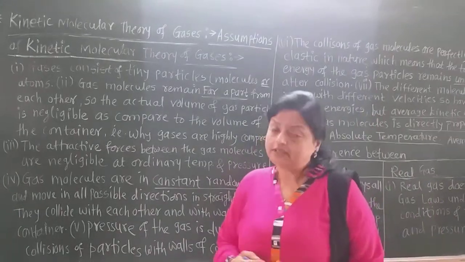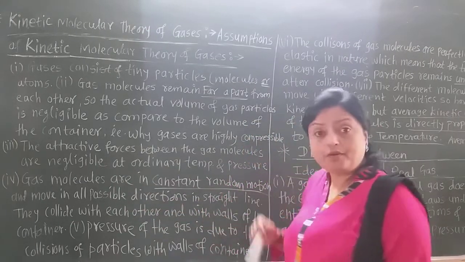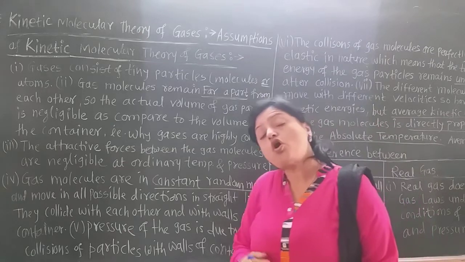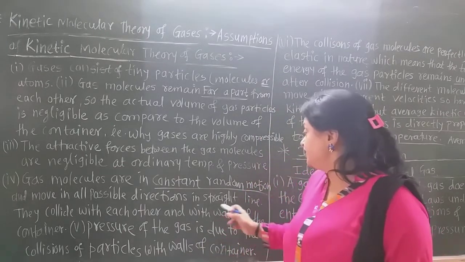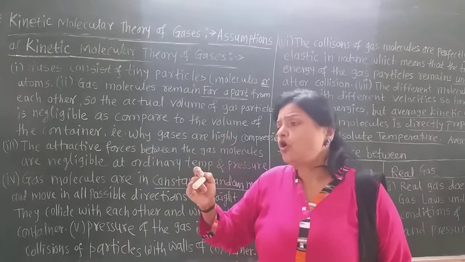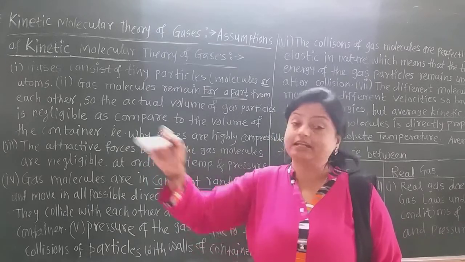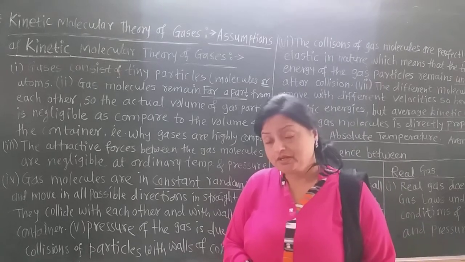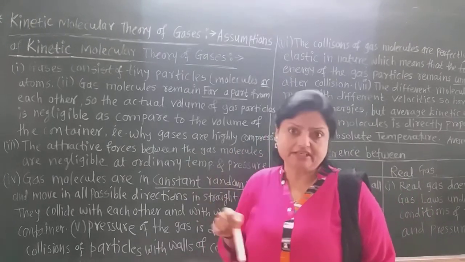Now, the fourth assumption is that gas molecules are in constant random motion and they can move in all possible directions randomly, but in a straight line. They move in all possible directions but always in a straight line. Remember, it is like Brownian movement. Brownian movement is the straight-line movement of particles.